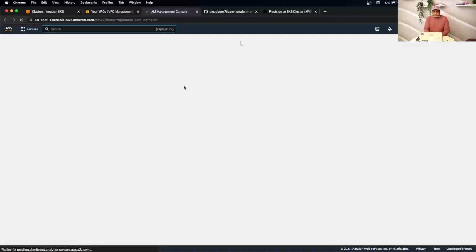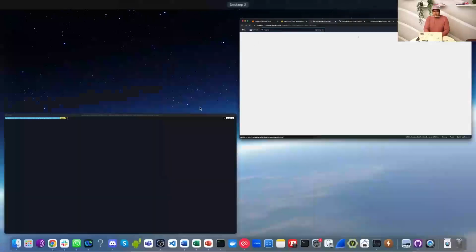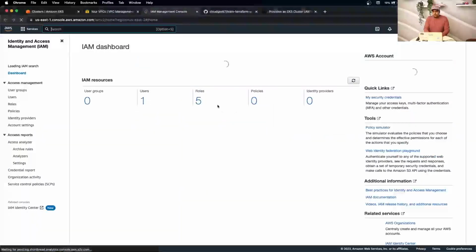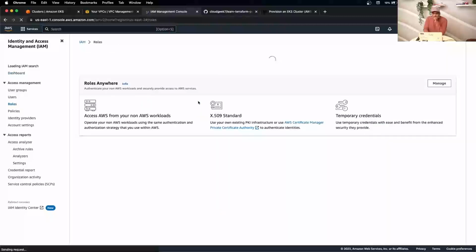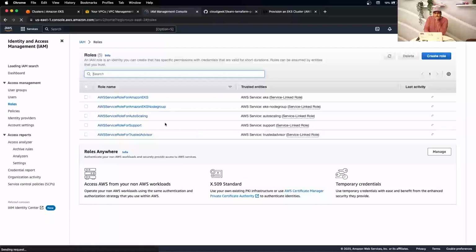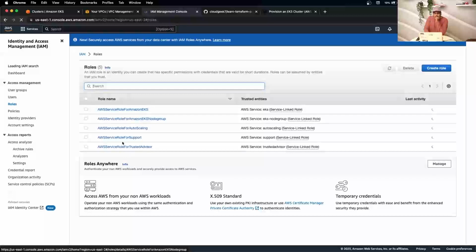And in the IAM, I would expect only the service IAM roles and no customized roles. Okay, so let's go to roles. So here we go. It's all service roles for EKS, no groups, auto scaling and so on. So there's no custom roles that exist here, as you can see.